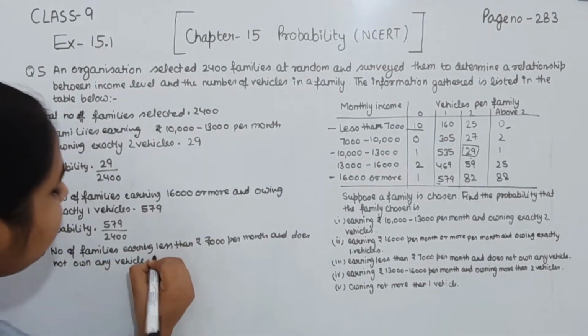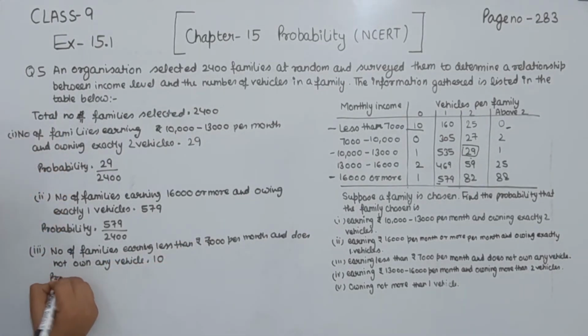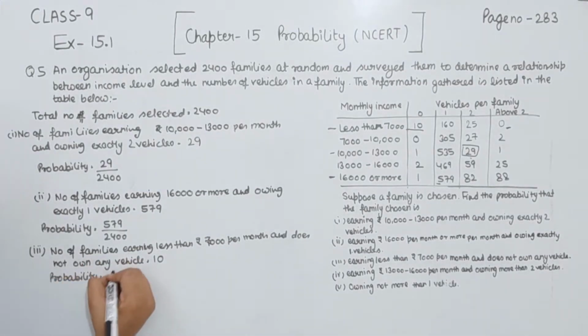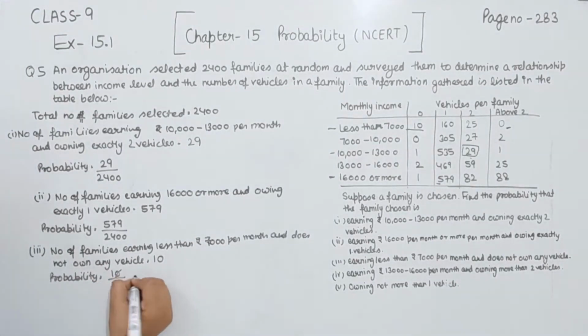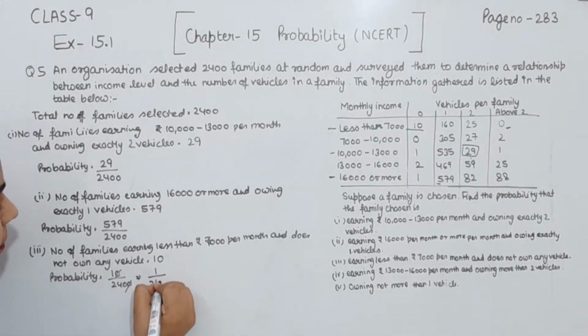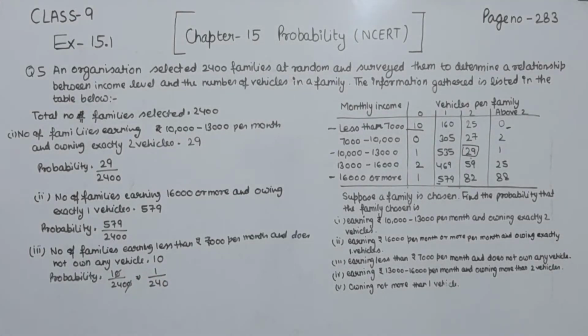This one we have 10. Now we find the probability. So the probability is equal to 10 divided by 2400. So 0 is cancelled from 0, and the probability we have is 1 by 240. This is part 3.